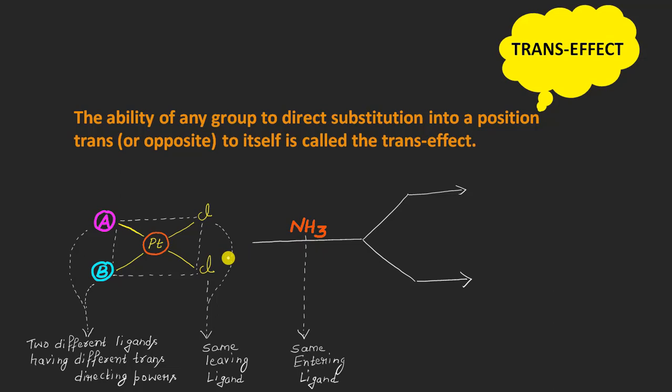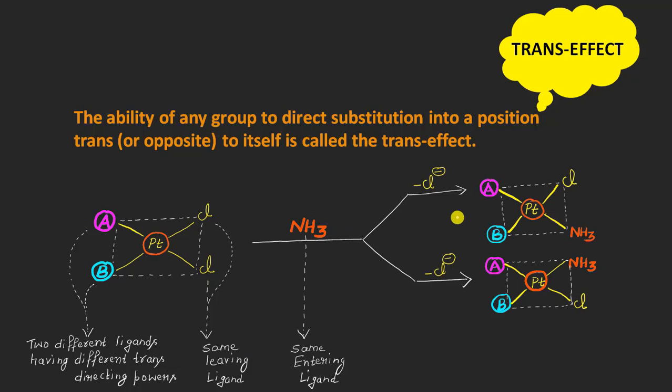Now I want to say that the chlorine, this one as well as this one, are the same leaving ligands, and the ammonia is the entering ligand, which will be the same in both reactions, the first reaction as well as the second. And A and B, let us call them two different ligands having different trans directing powers, so that they direct the incoming nucleophile, ammonia, trans to themselves based upon the relative power of A as compared to that of B, or the relative power of B as compared to that of A.